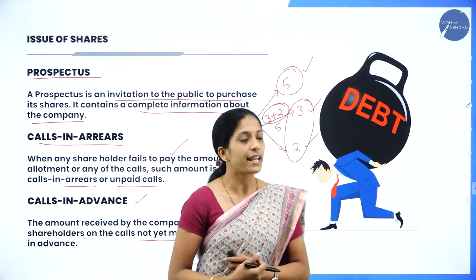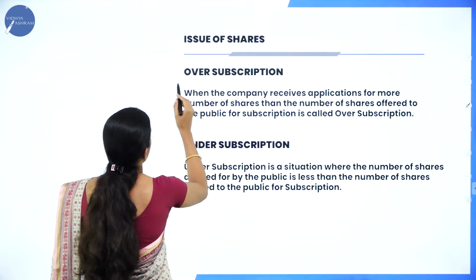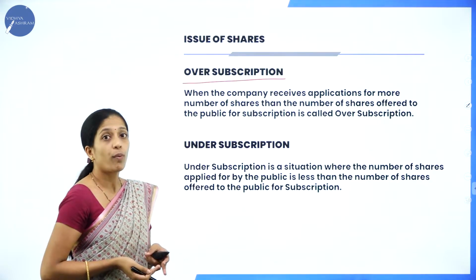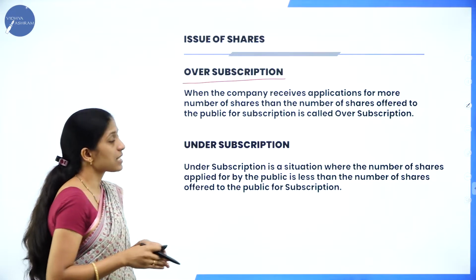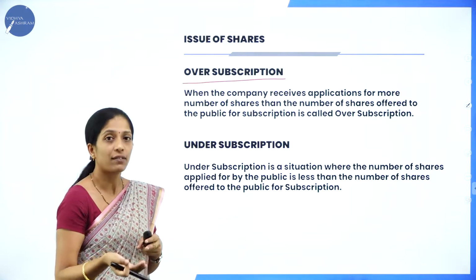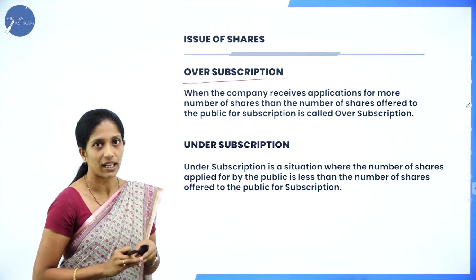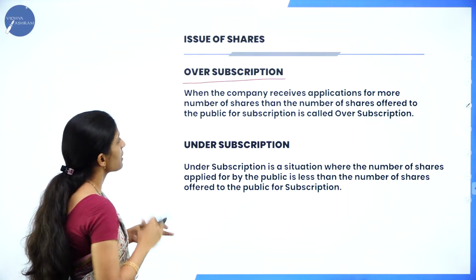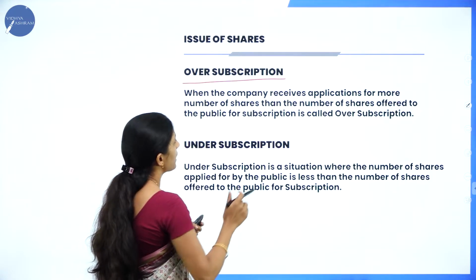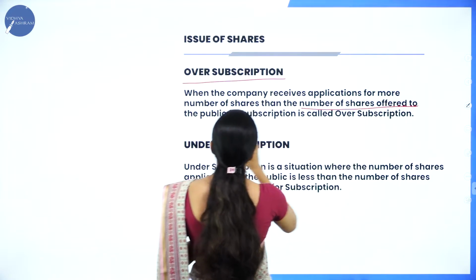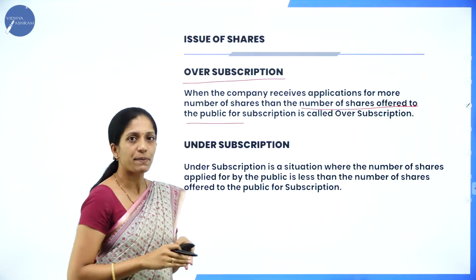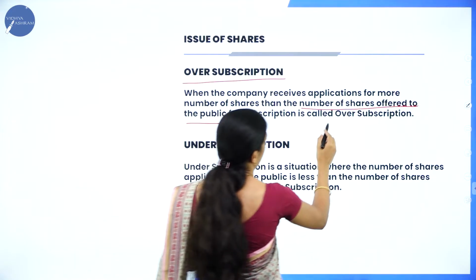Now coming to the next term, that is oversubscription. Now what do you mean by oversubscription? When the company receives application for more than what has actually been issued to the public. Okay, so when the company receives application for more number of shares than the number of shares offered to the public for subscription, it is called as oversubscription.